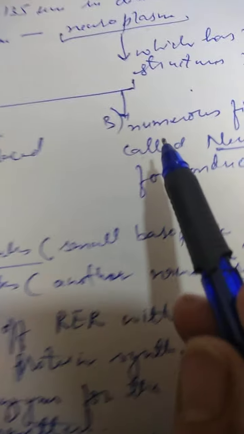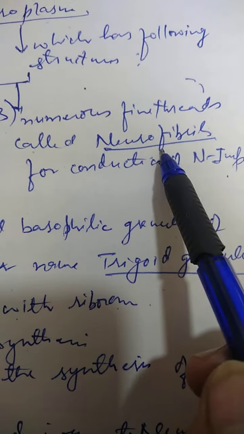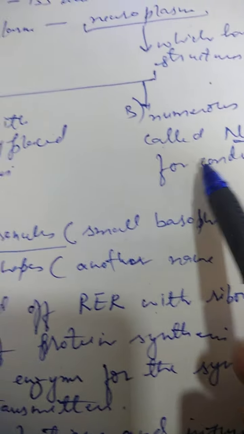And then you can see the next one. The next one is that it has numerous fine threads which are called neurofibrils, to conduct the nerve impulses. Okay, so this is the second thing which is present.